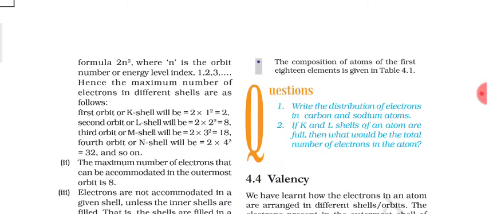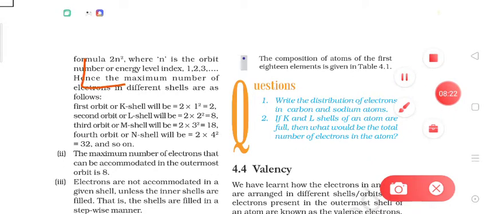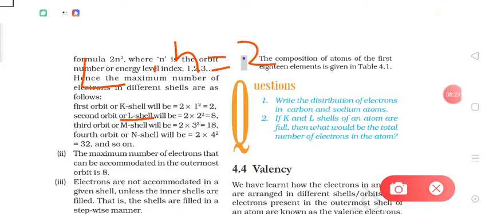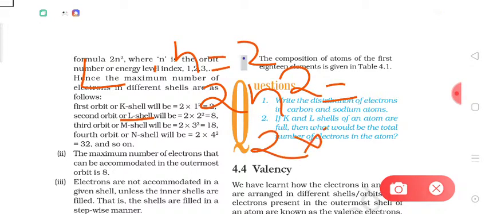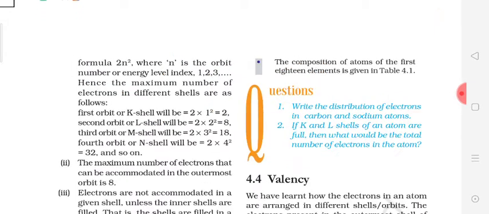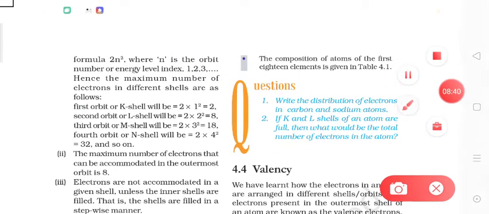Now for the second shell, that is the L shell, here n is equal to 2. So the maximum number of electrons will be 2n square, equal to 2 into 2 square, that is 8. So for the L shell, or the second shell, the maximum number of electrons is 8.